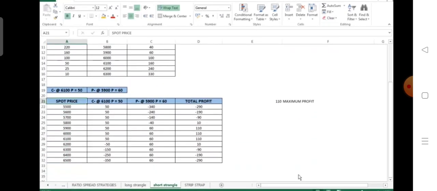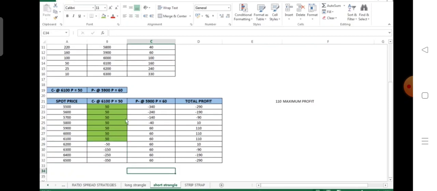So if we look over here, we have done a C minus at 6100. So below the 6100 price, if the prices are going down, the call option lapses, hence giving us a premium income of 50 rupees. Above 6100, the call option gets exercised and starts incurring a loss.